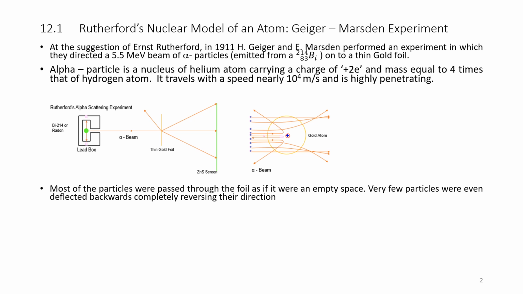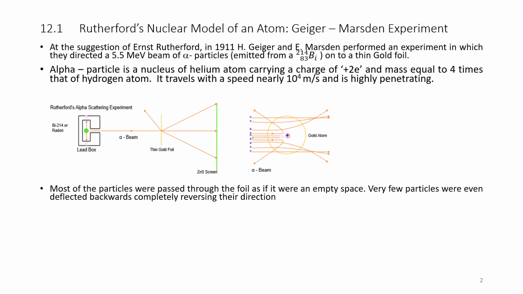Most of the alpha particles passed through the gold foil. It was observed through this experiment that most of the particles passed through the foil as if it were empty space. Very few particles were deflected backwards completely. Some alpha particles were deflected backwards.